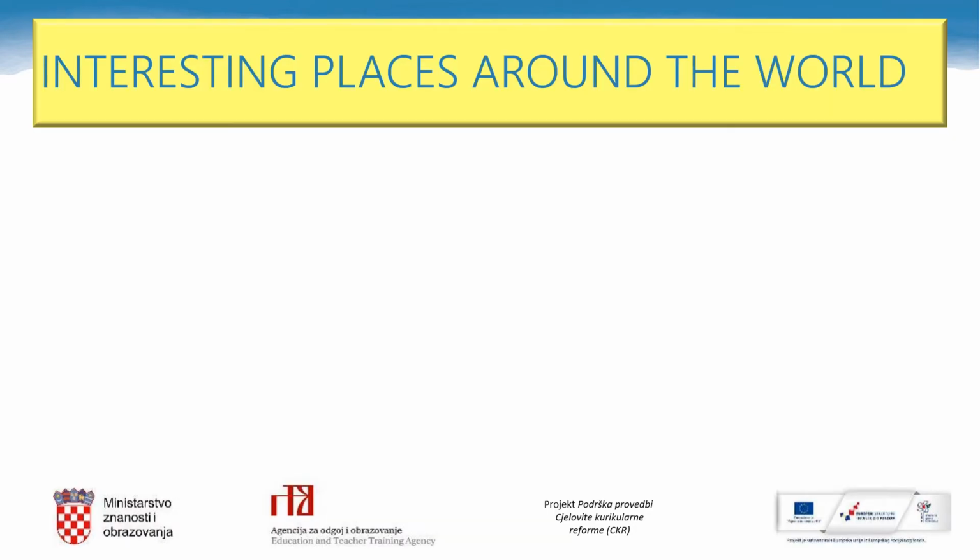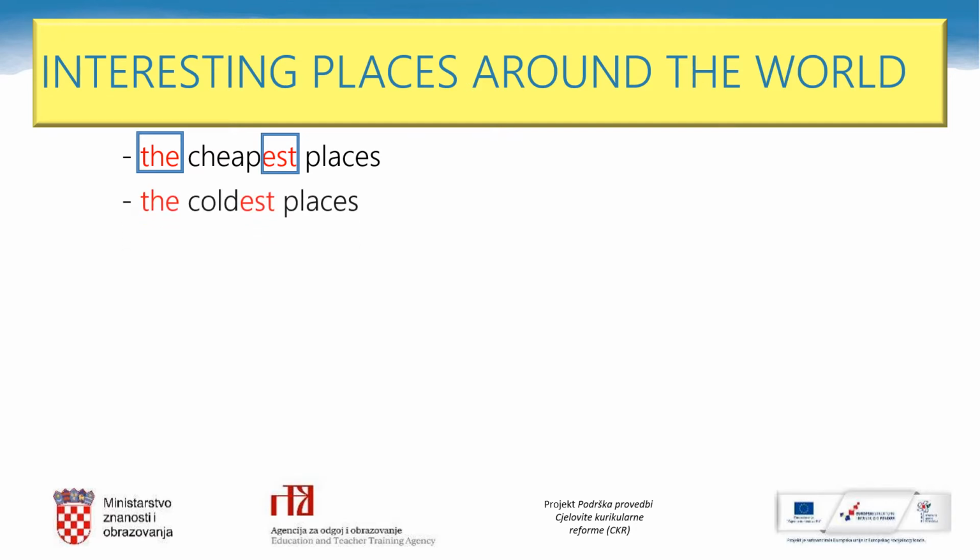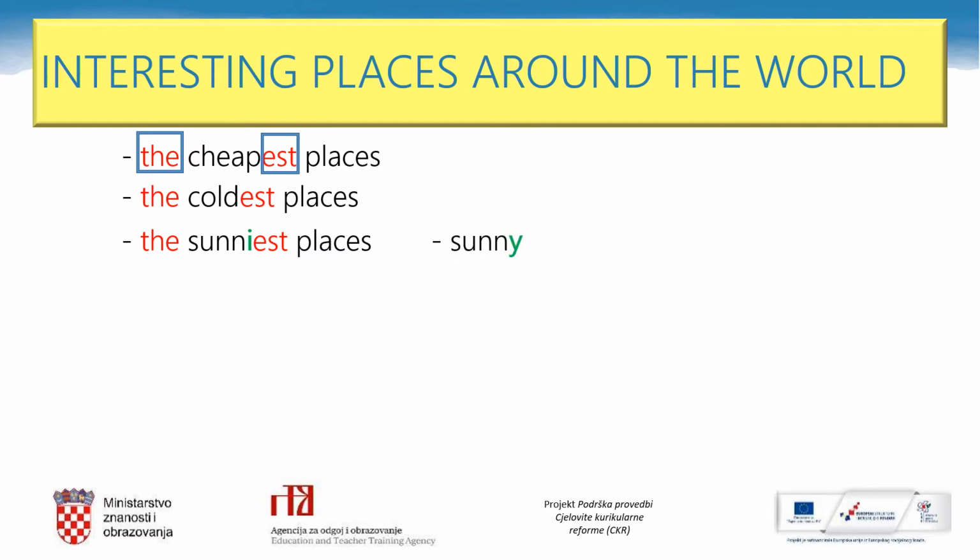Some of the most interesting places around the world can be the cheapest places. When we use the superlative forms of adjectives, we should add the in front of an adjective and the ending est. Some of the places can be the coldest places or the sunniest places. If an adjective ends in y, like sunny, we should change this letter y to the letter i.